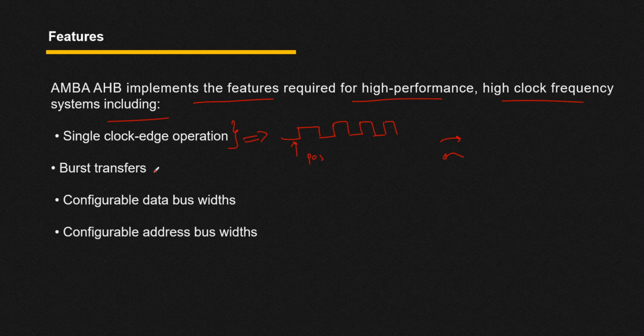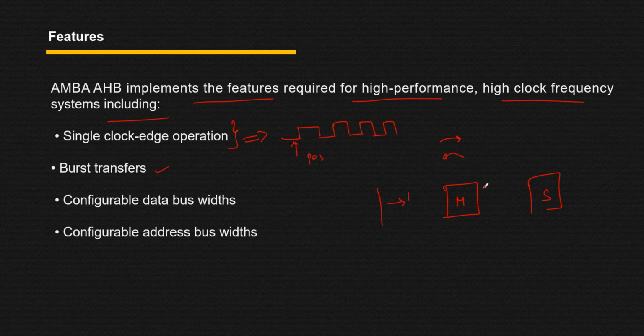Another feature we have is burst transfer. What does it mean by burst transfer? Suppose we have to transfer multiple bits in a single transaction. Let's suppose this is your master and this is your slave, or this is your manager and this is your subordinate.